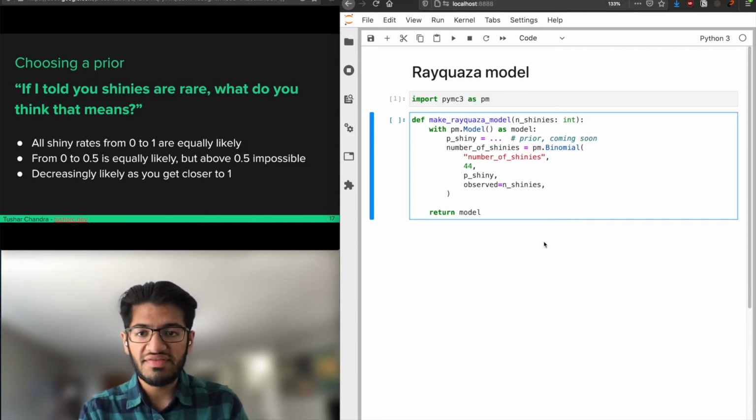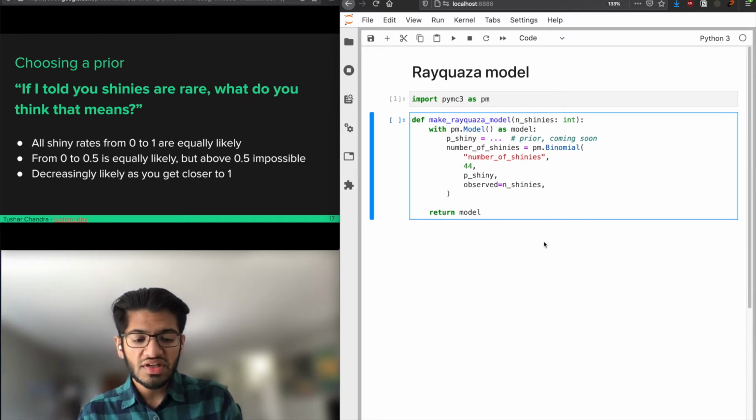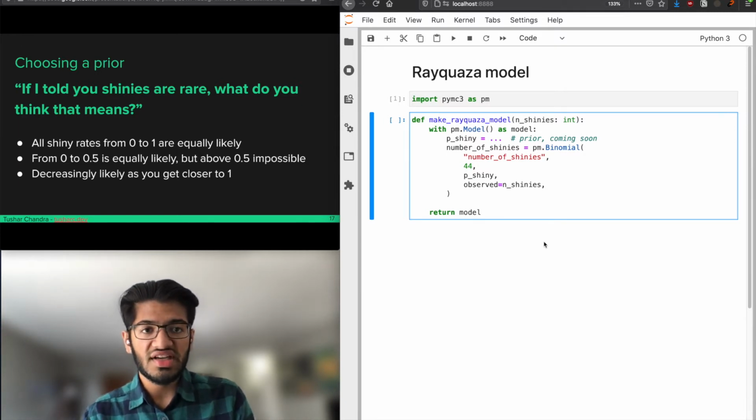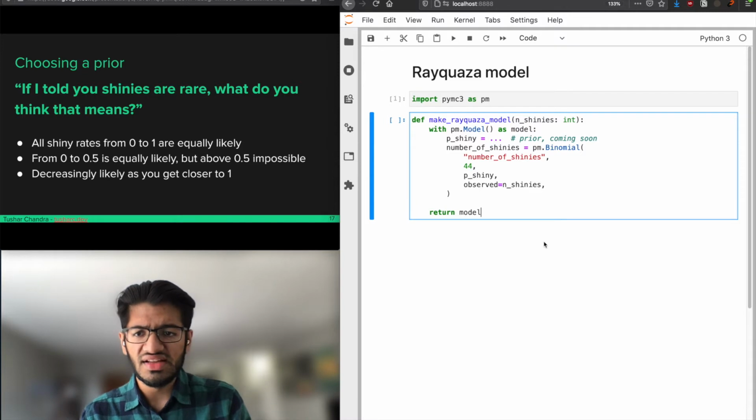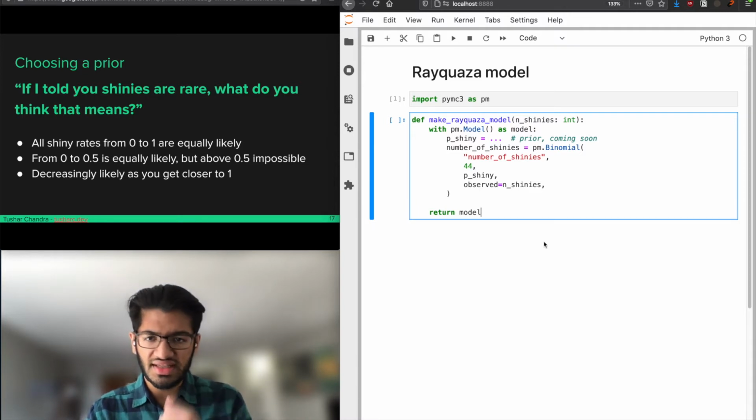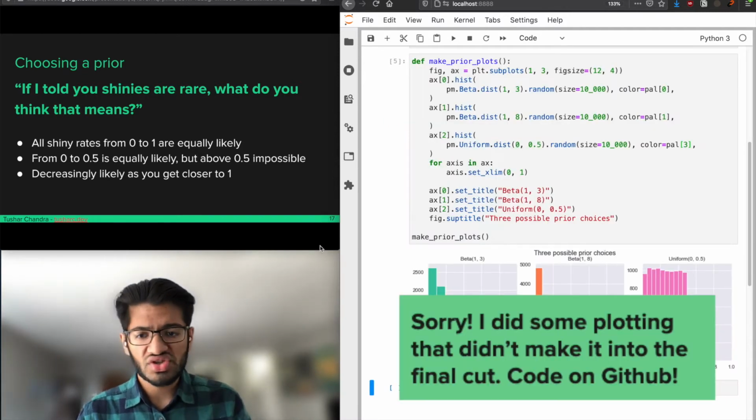Another is that from 0 to 0.5 is equally likely, but above 0.5 is impossible. And that's placing a really strong prior, like infinitely strong, on the idea that you cannot have a shiny rate of 0.6 or 0.7. And another prior that's kind of in the middle is that your shiny rate is decreasingly likely as you get closer to 1. All of those are plausible.